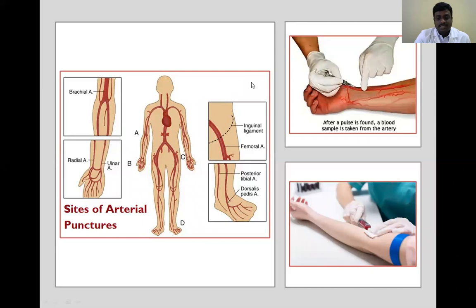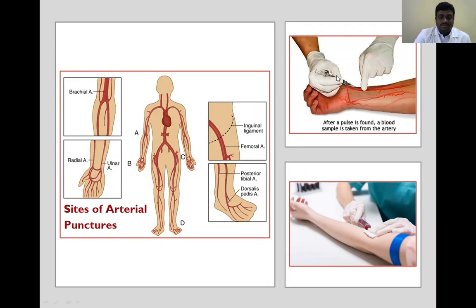Venous blood is collected directly by the technicians. But arterial blood collection is really difficult, because these arteries are present deep inside the body. So the blood sample is taken by trained doctors.